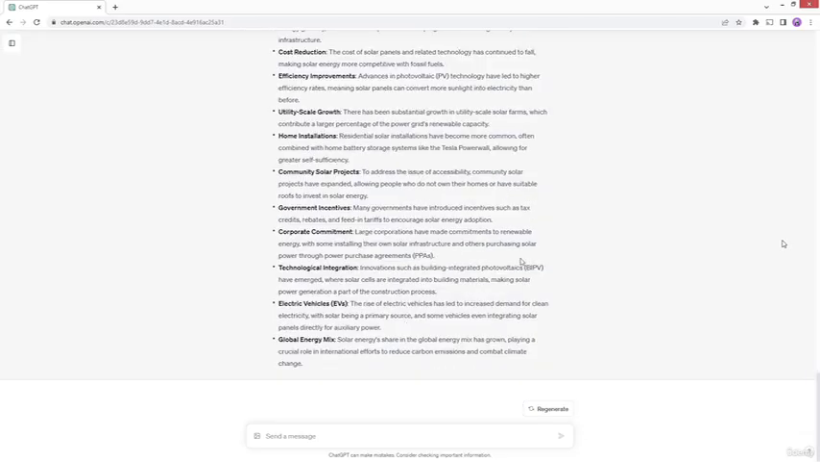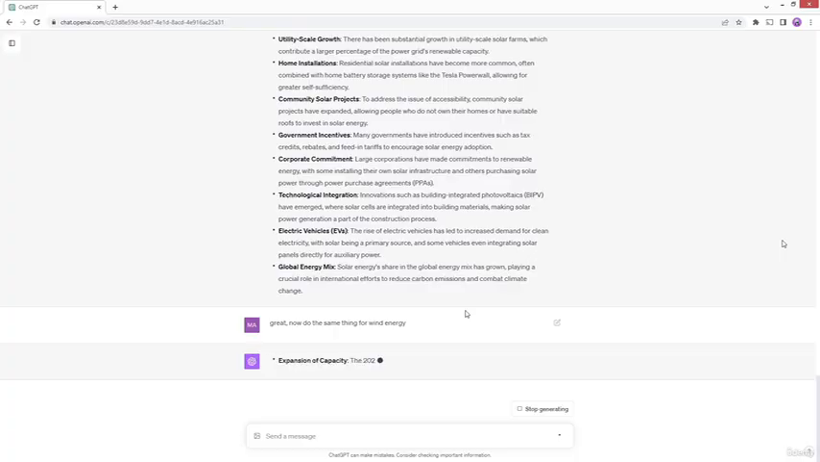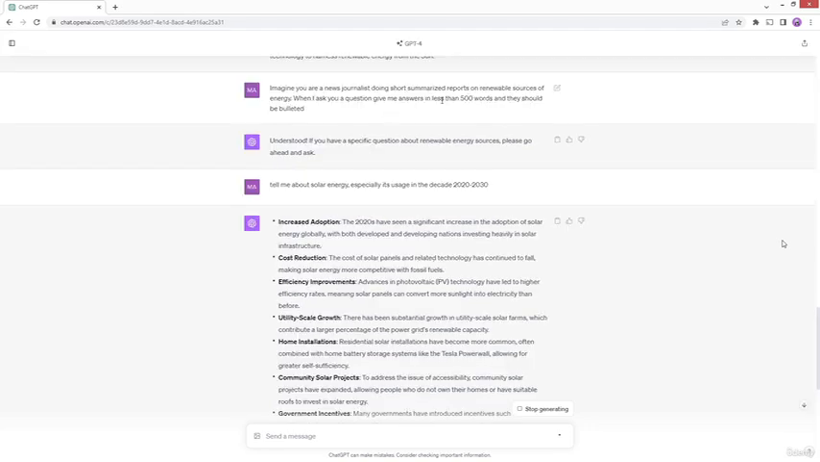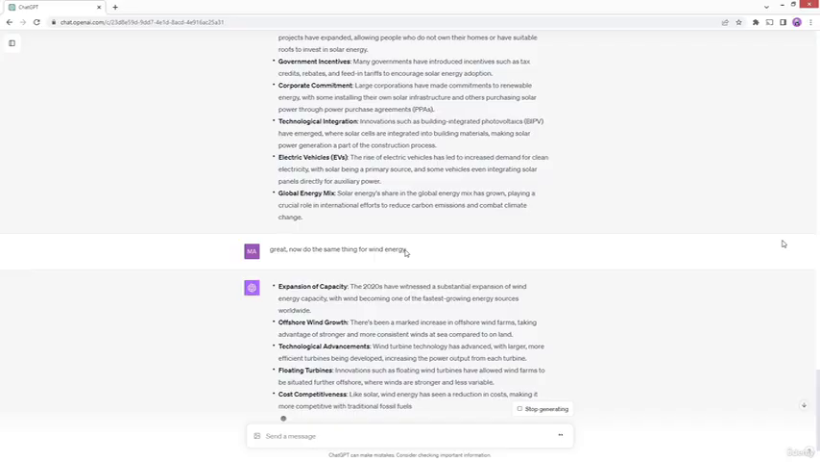Now, since I had given it a very generic prompt at the beginning, I can go ahead and use it in another question. So this time I'll just ask it, great, now how do I do the same thing for wind energy? And ChatGPT remembers it. It remembers that you were talking about being a news journalist, you were talking about 500 words, you were talking about bullets, and it acknowledges all of this.